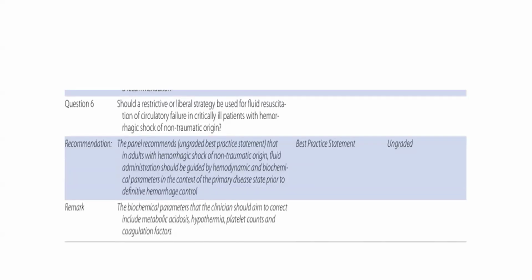So, when dealing with hemorrhagic shock, depending upon the type of trauma, penetrating or blunt, we should always go for the restrictive fluid approach. Again, here we need to see the physiobiochemical parameters like acidosis, hypothermia, platelet count, and coagulation factors while assessing the response to the fluid.